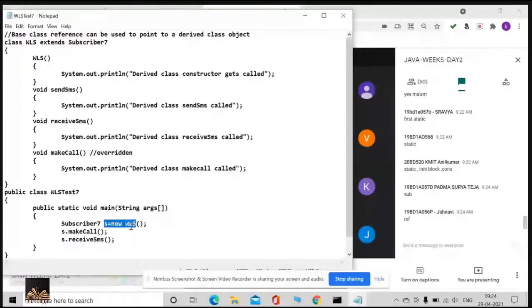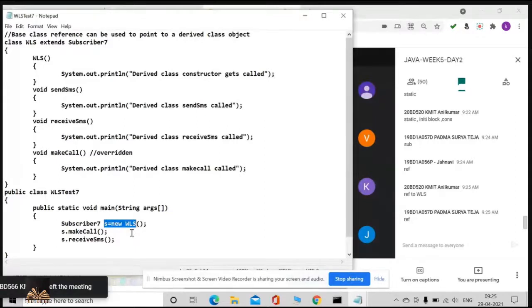The new derived class object gets created in the heap, and it is pointed to by the subscriber reference. Now I am calling S dot make call. Can you please tell me what your output is?